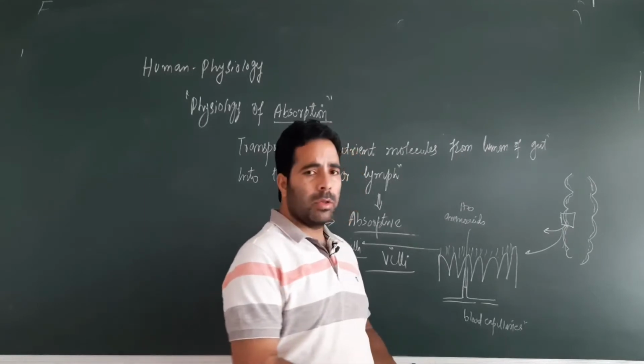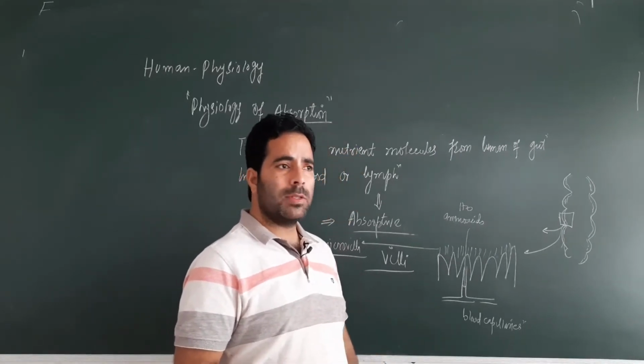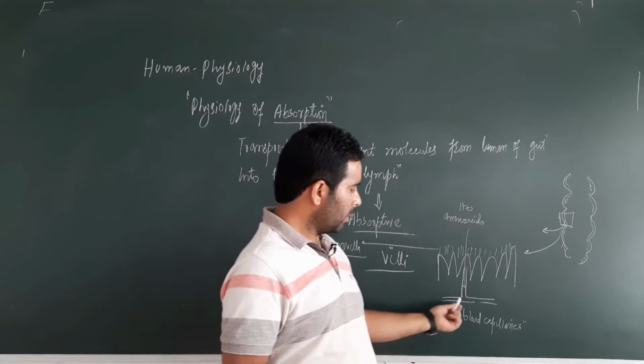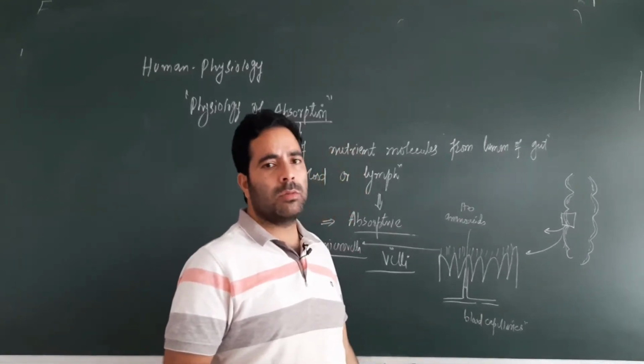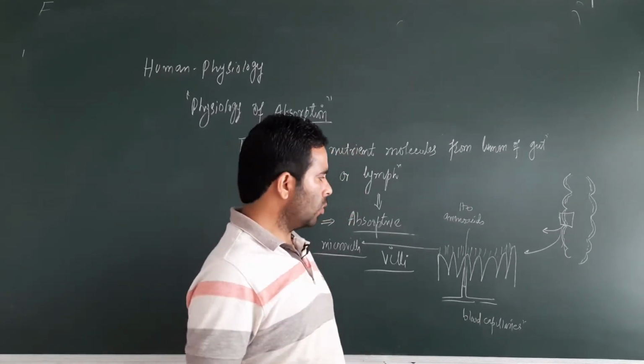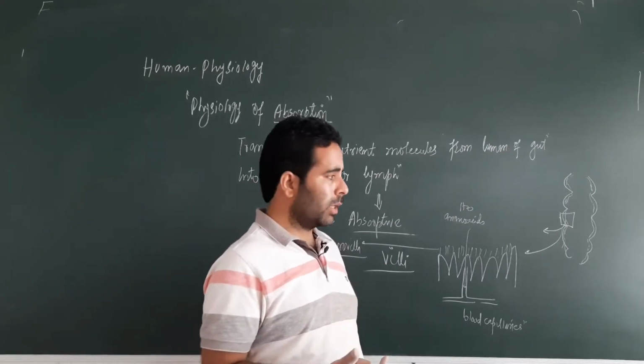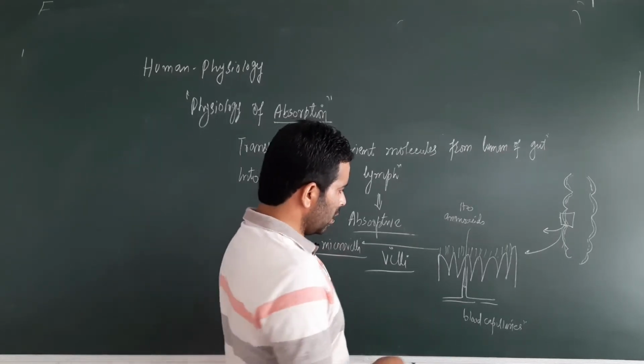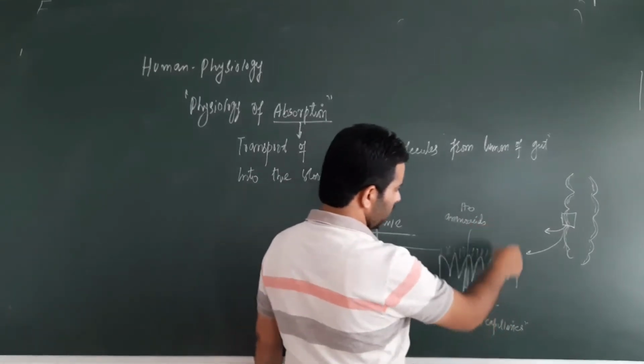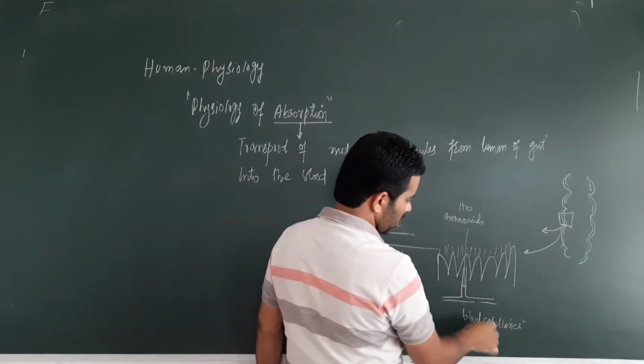But there are some molecules, for example the fat molecules, which do not go to the blood capillaries. The blood capillaries have a very small lumen, a very small diameter. So the bigger molecules having a large molecular weight are absorbed by the villi and microvilli, but they do not go to the blood capillaries.